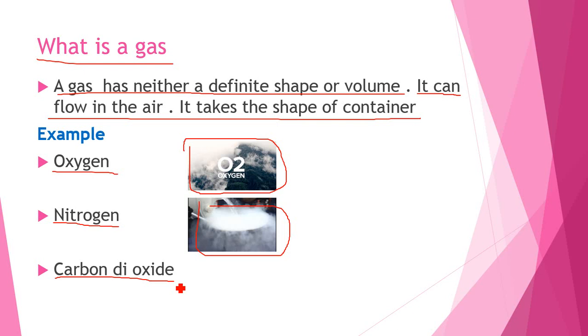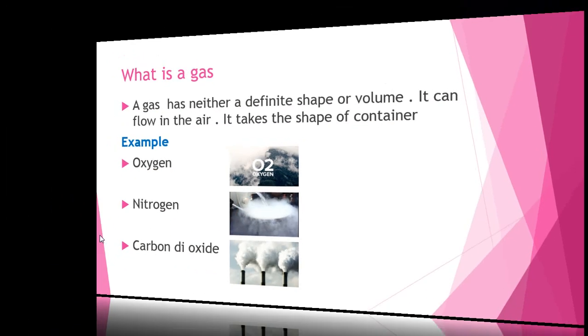Carbon dioxide. What about carbon dioxide? Carbon dioxide, as you can see here, is also a gas. So that's why it doesn't have a definite shape nor a definite volume. So that's why it takes the shape of the container and it can flow in the air. Now come to the next topic.